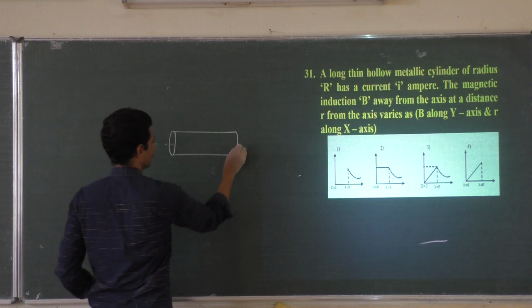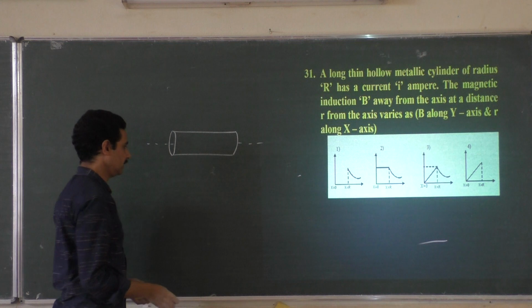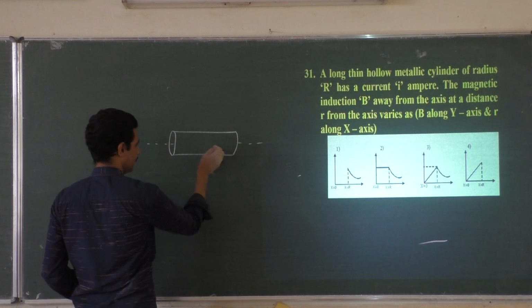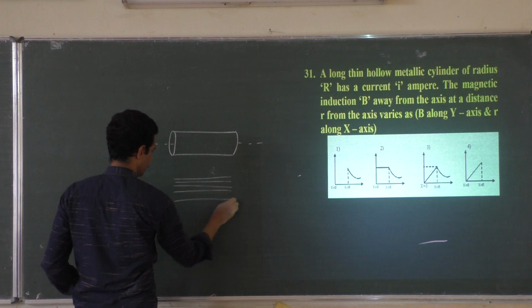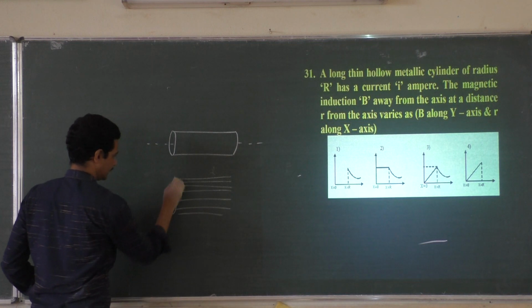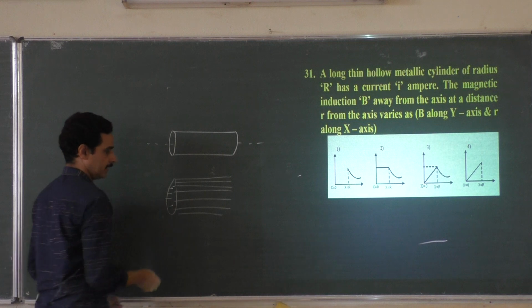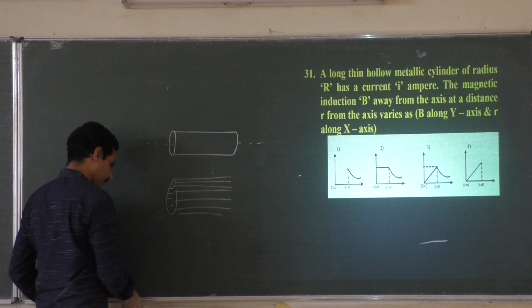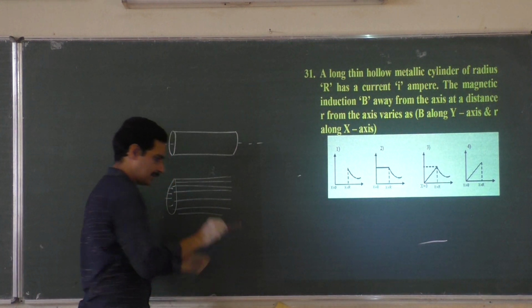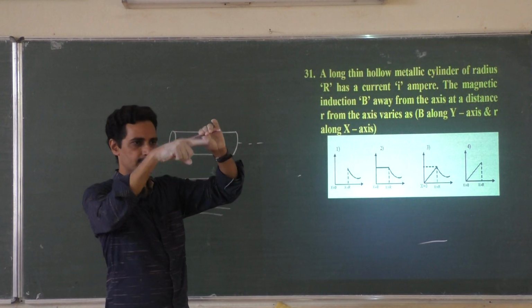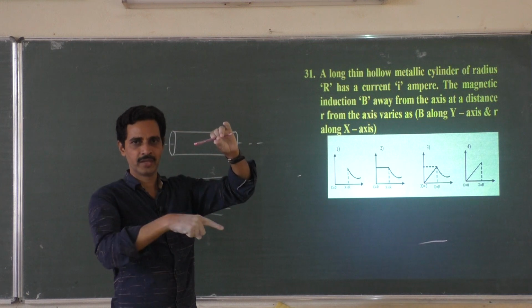So what is the magnetic field along this? If this sheet is assumed to be made up of many wires like this, you have many wires like this. If you take two wires at the top and the bottom, here and here, it is made of stacked wires, and it is a sheet now.